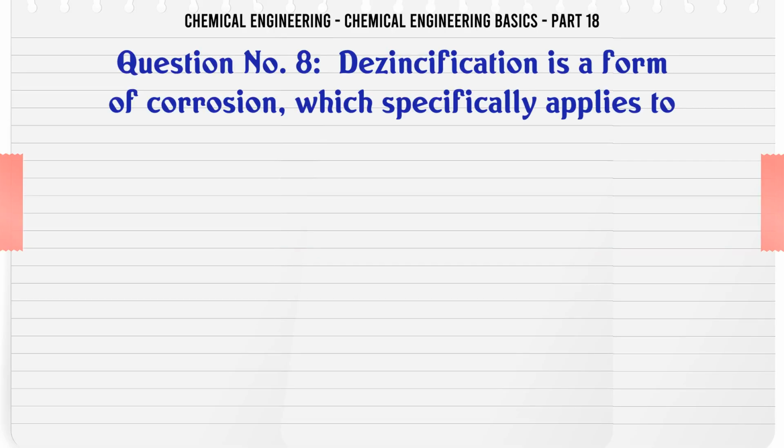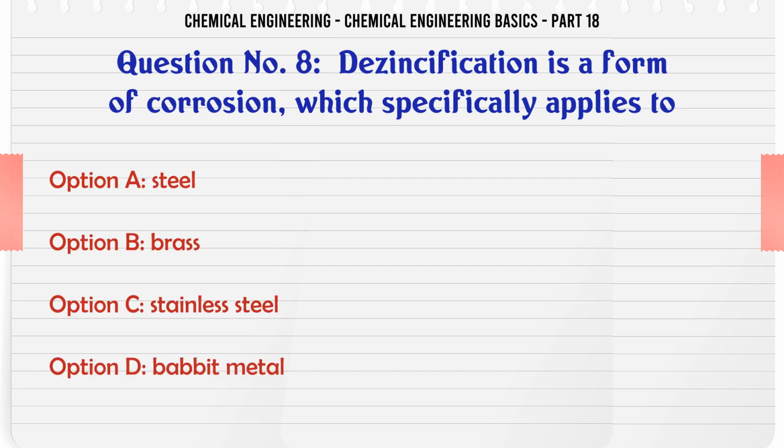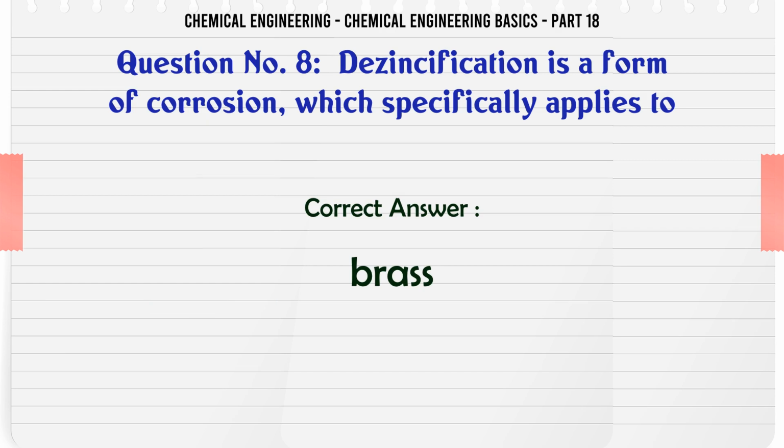Dezincification is a form of corrosion which specifically applies to A. Steel, B. Brass, C. Stainless steel, D. Babbitt metal. The correct answer is brass.